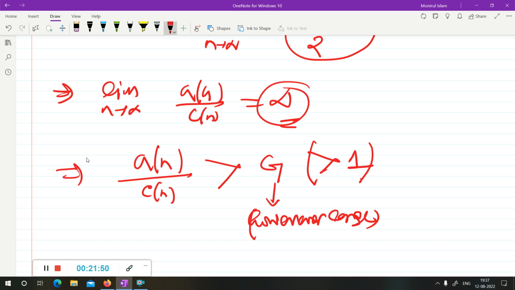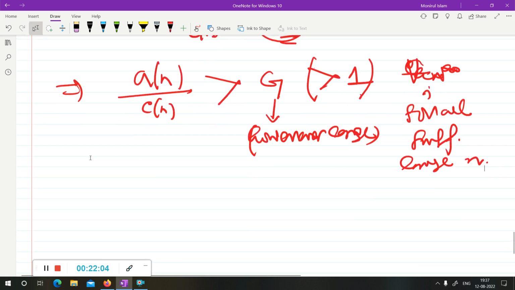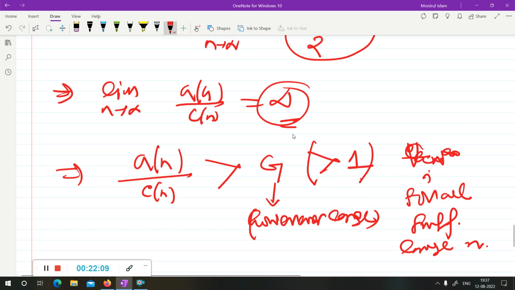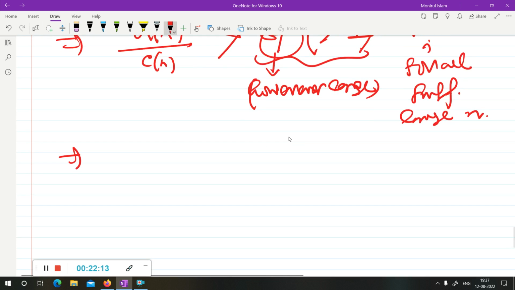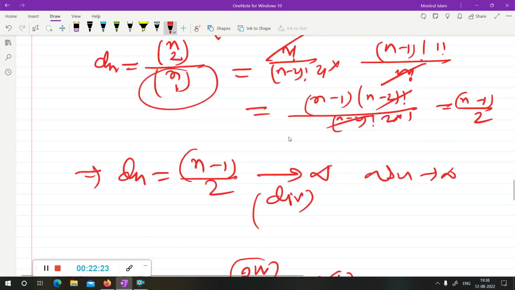You can say for all sufficiently large n, 2 to the n by cn is greater than g, however large a number, and since it is however large, it must be greater than 1. So from here you can say 2 to the n will be greater than cn for sufficiently large n. So this option is correct. Option 1 is correct.